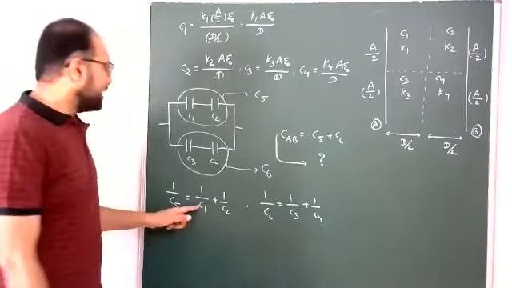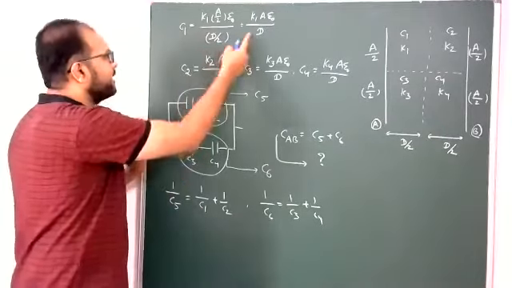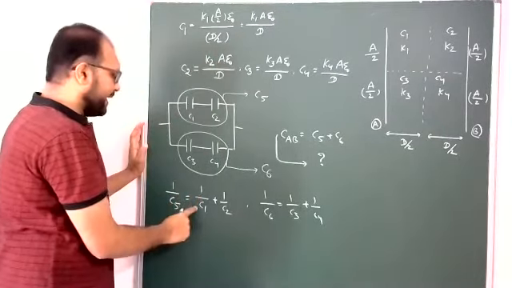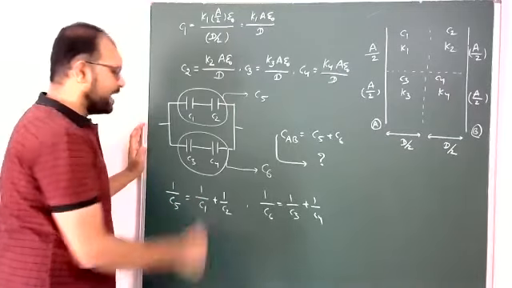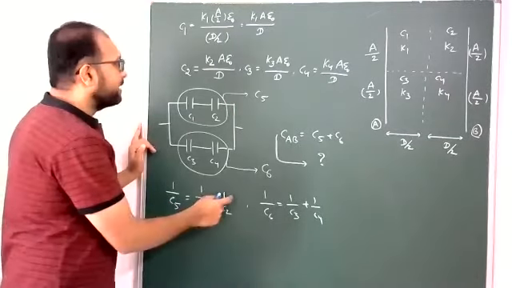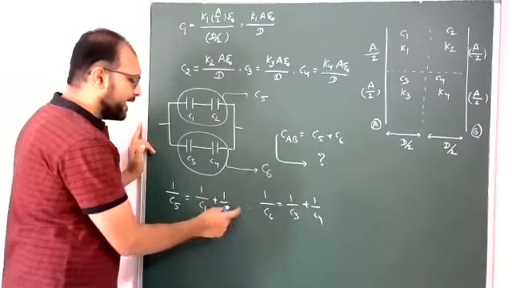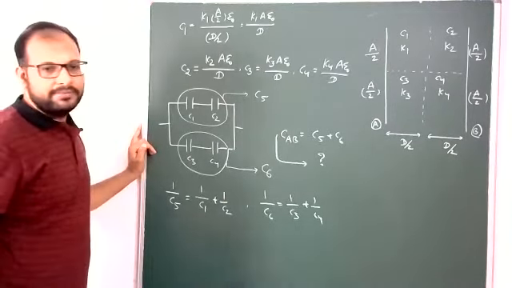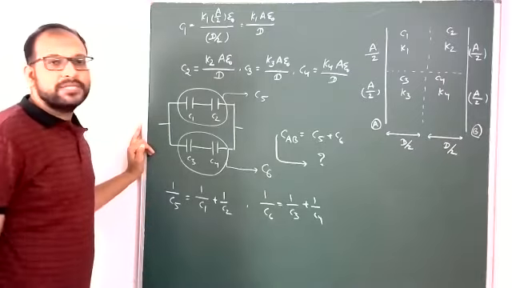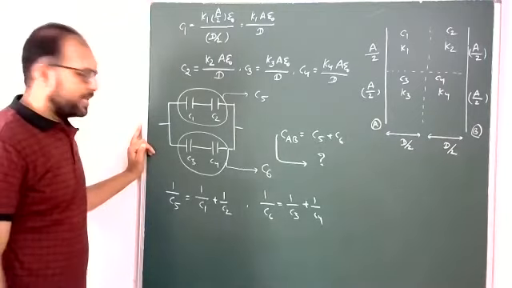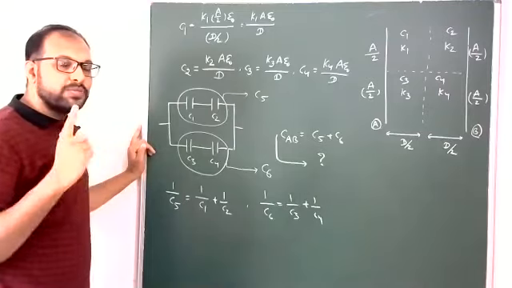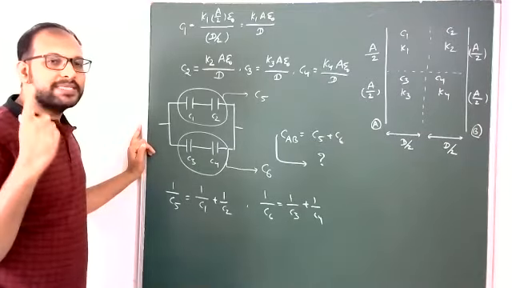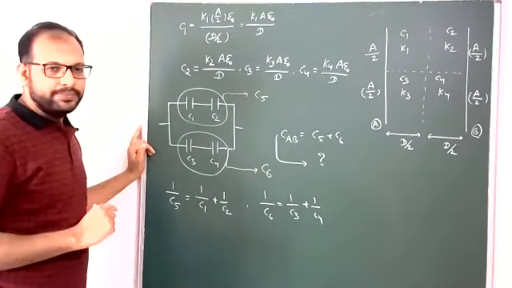See, 1 by C1 means D divided by K1 A epsilon naught. Again D divided by K2 A epsilon naught. D divided by A epsilon naught is common: 1 by K1 plus 1 by K2. You can write it as K1 plus K2 by K1 K2.